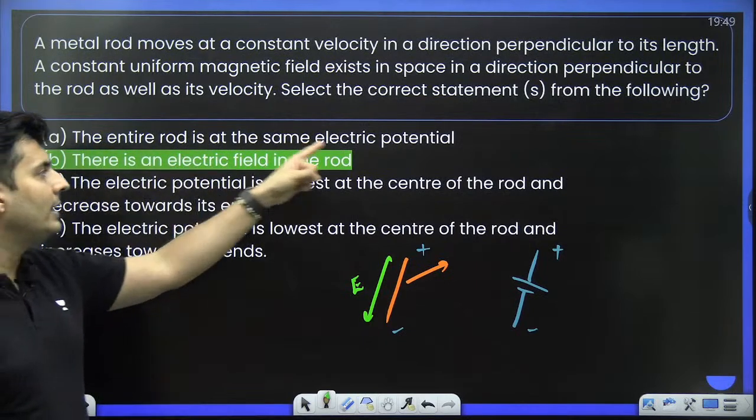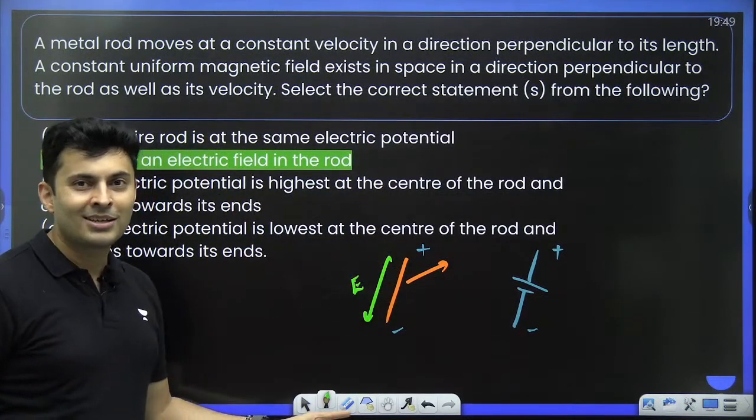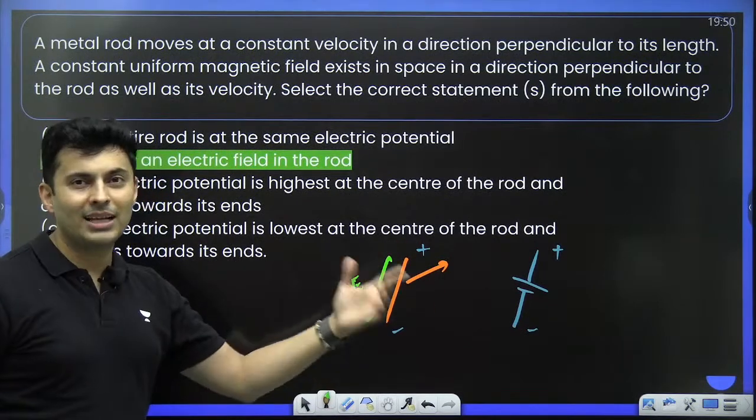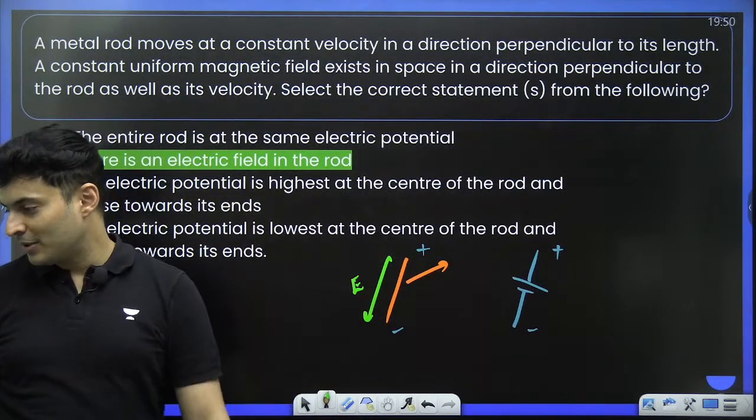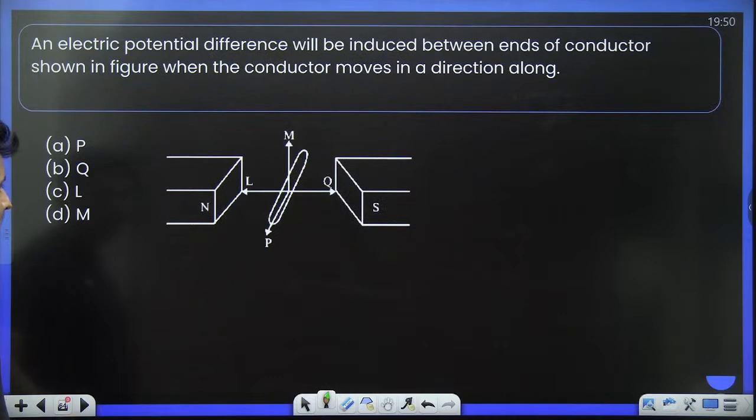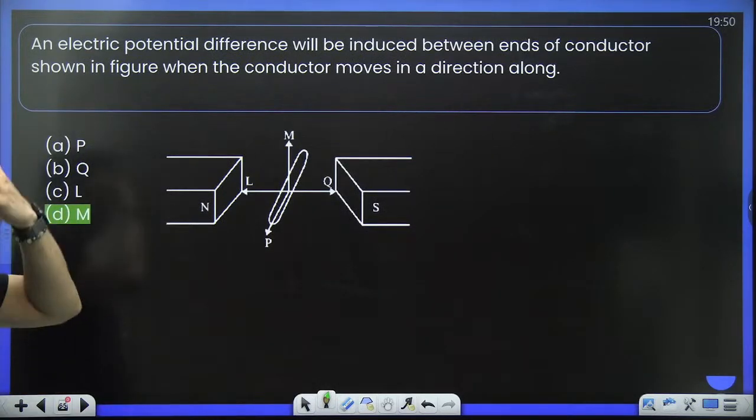It's wrong to say the entire rod is at the same potential. Wrong. No. There will be polarities developed. That's what I just started my lecture with. Got it? Clear? Okay. So the correct answer is M for this.